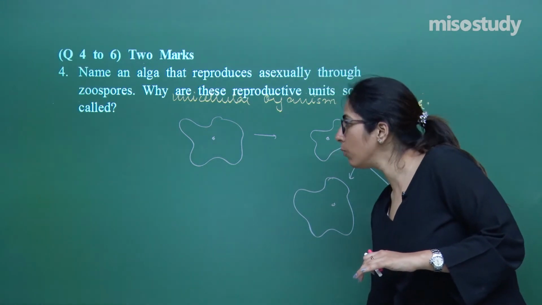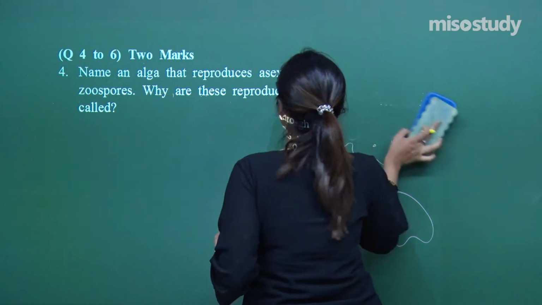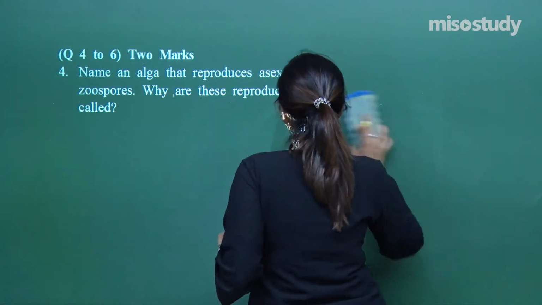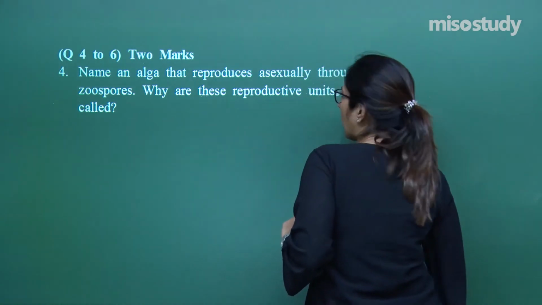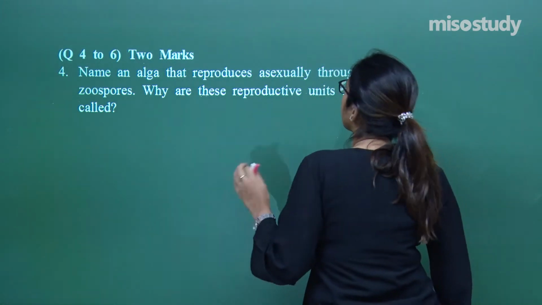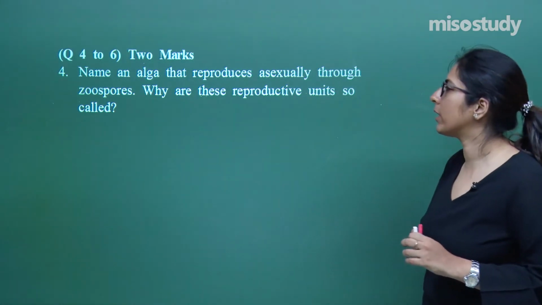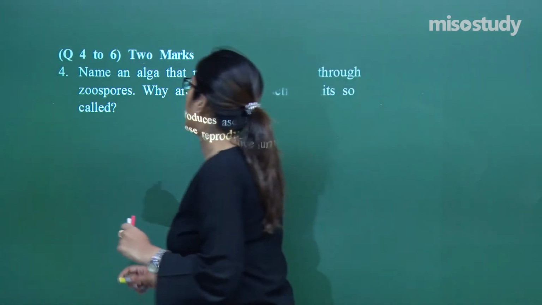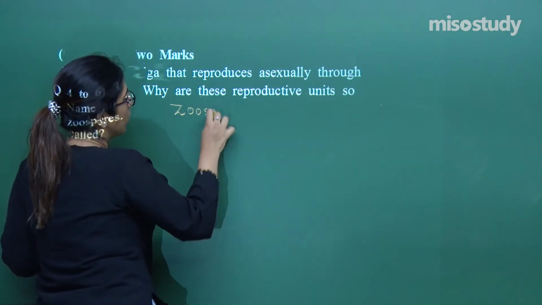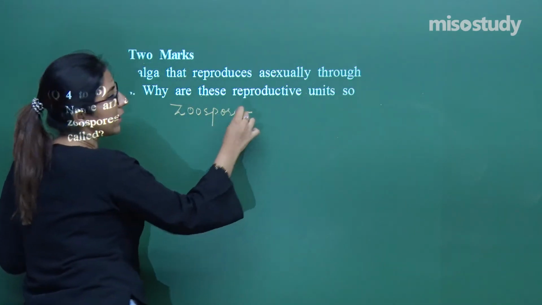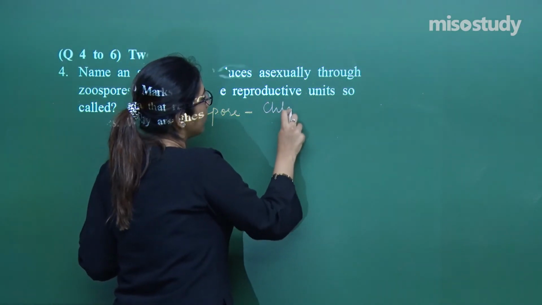Now let's move on to the next category of questions. These questions are of 2 marks. Again you have to explain a bit. Name an alga that reproduces asexually through zoospores. Why are these reproductive structures so called? Now zoospore is seen in the case of Chlamydomonas. Remember?